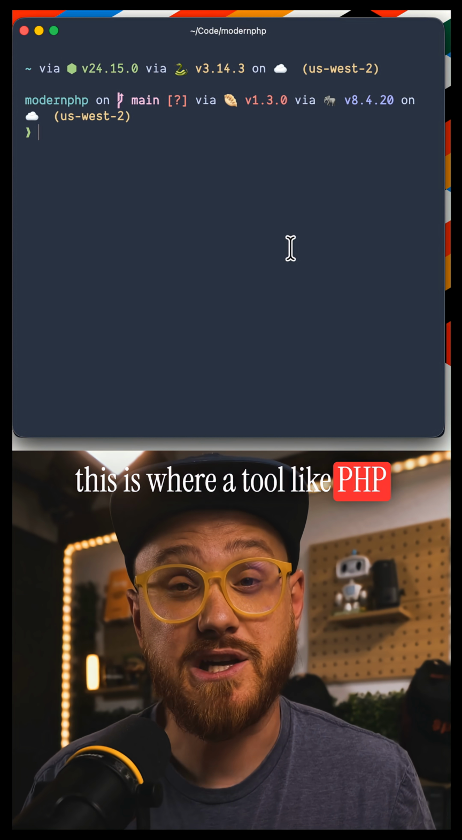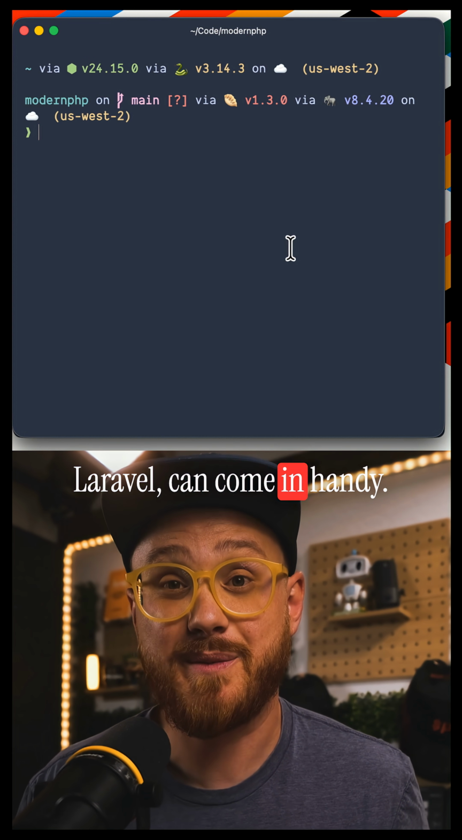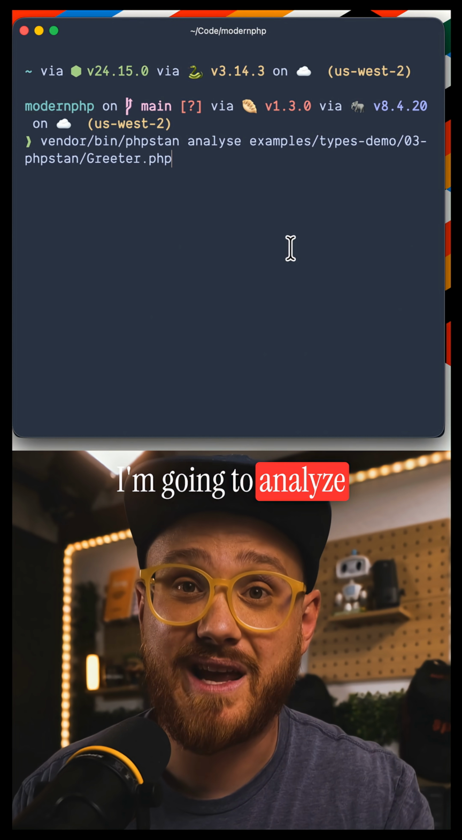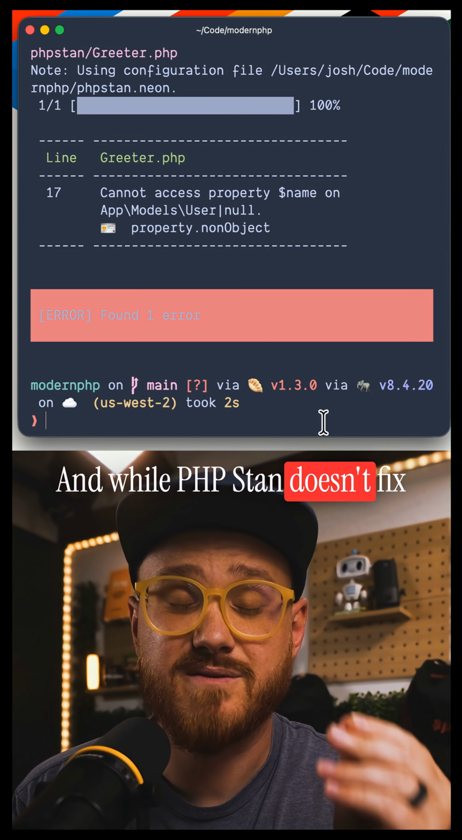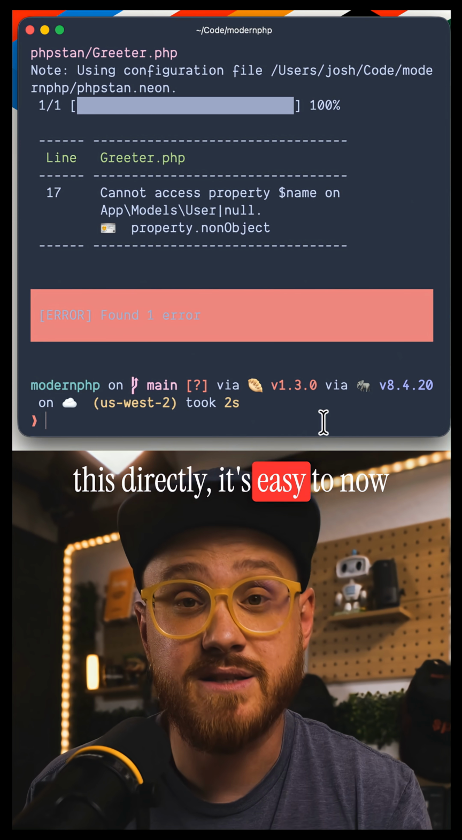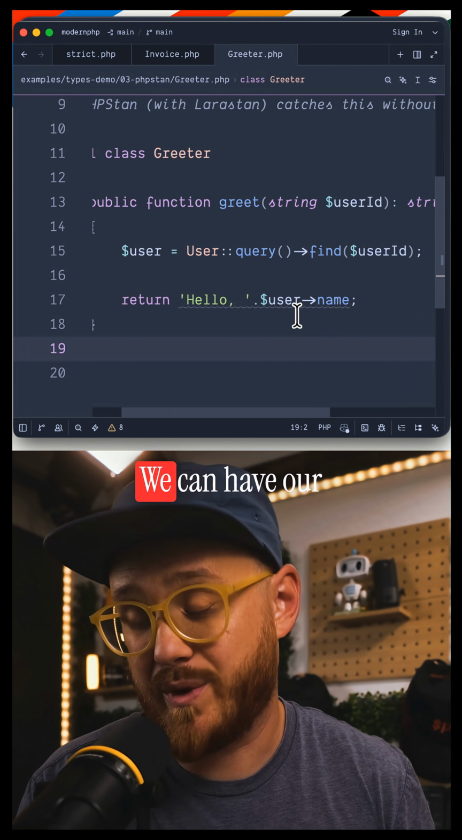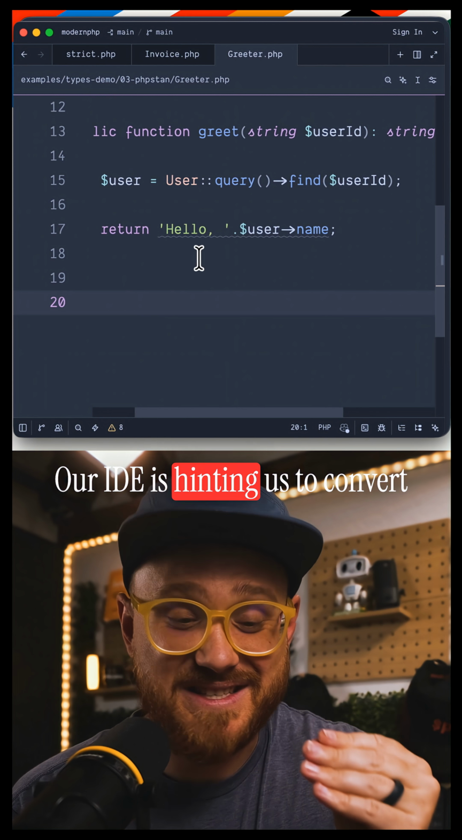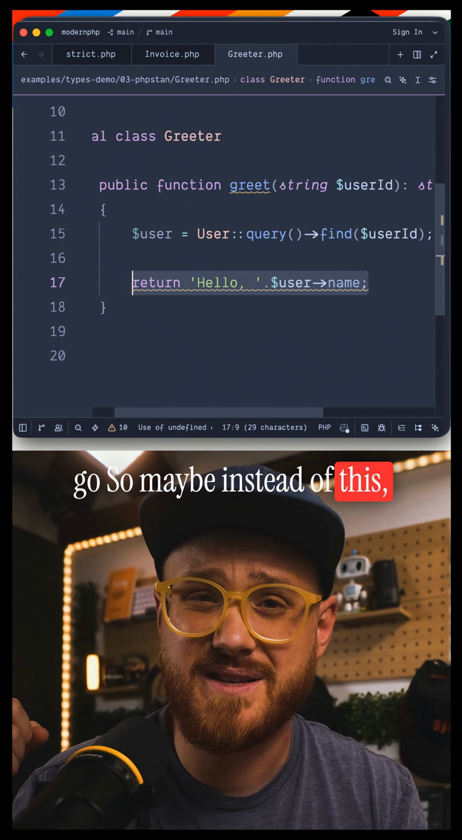This is where a tool like PHPStan, especially with additions like Larastan, specifically for Laravel, can come in handy. I already have it installed. I'm going to analyze that particular file, and we get an error. While PHPStan doesn't fix this directly, it's easy to now know what needs to be fixed. And so we can fix this manually. We can have our AI assistant fix it. Our IDE is hinting us to convert this to string interpolation. We could fix this in just one go. So maybe instead of this, it could be this.